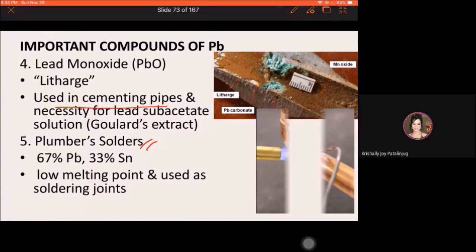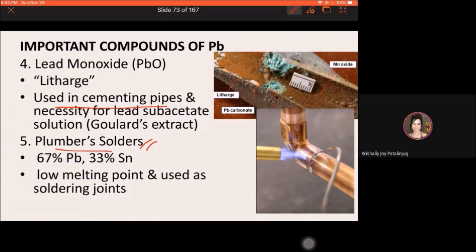Okay? So, bakit pwede gamitan yung plumbers? Siya ang the best one na metal or alloy of tin in soldering. It is because of its low melting point. Madali lang siyang mag-melt. So, yan, siya yung usually ginagamit for soldering joints.